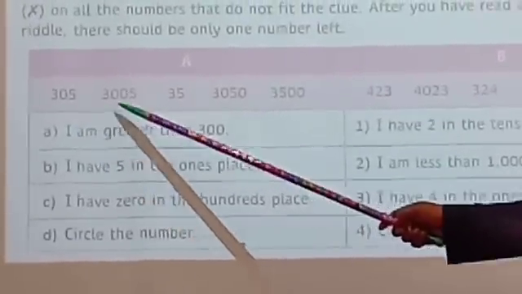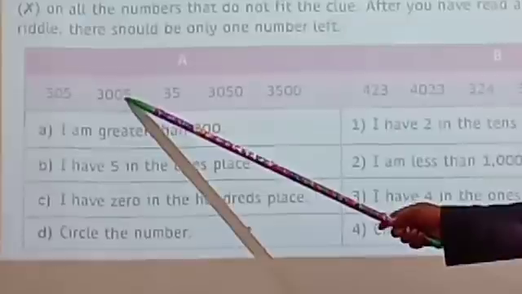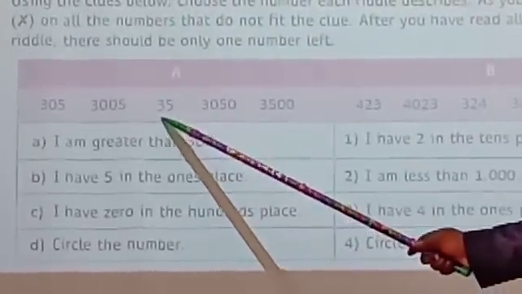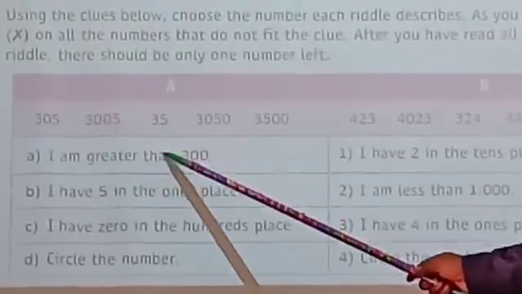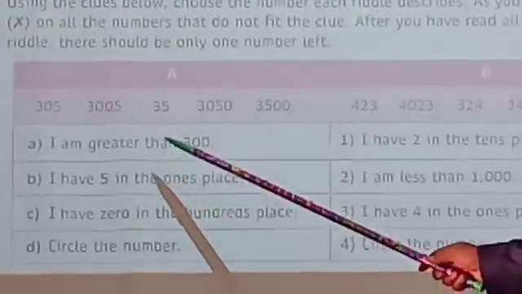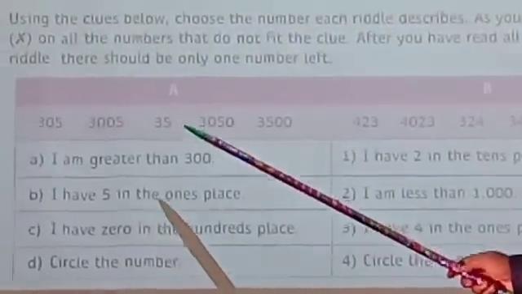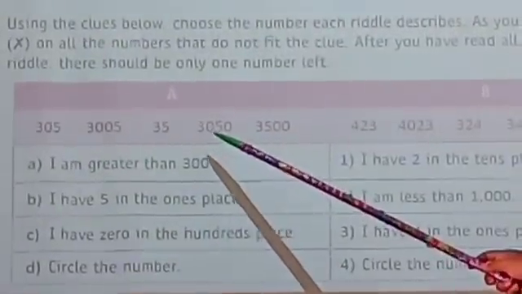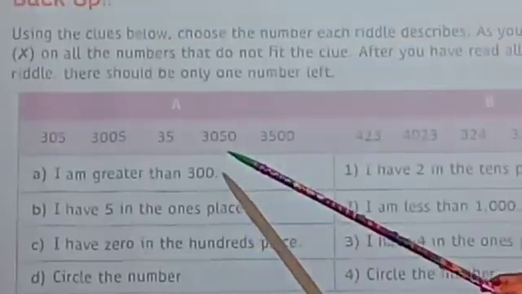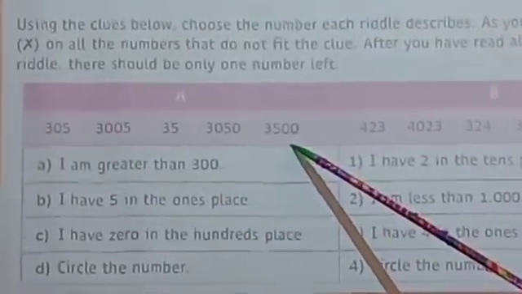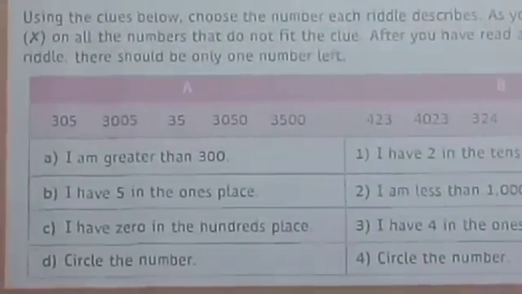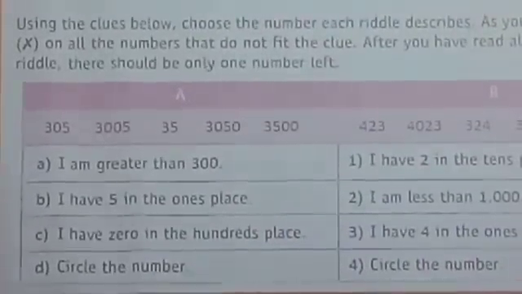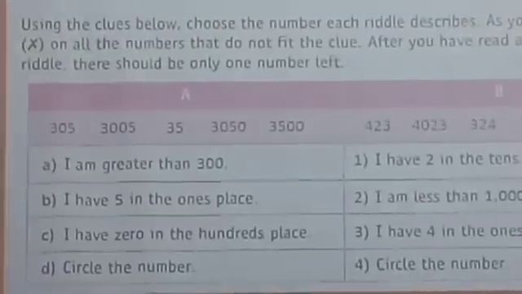Yes, just leave it. 3005 is also greater than 300. 35, is it greater or smaller? Smaller. Smaller means you have to cross it out. Next, 3050. Is this greater or smaller? It is a big number. Leave it. Next, 3500. This is also a big number. Leave it. The first clue is completed. After completing the first clue, we eliminate one number.